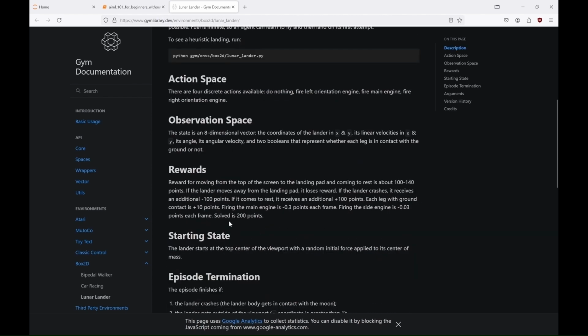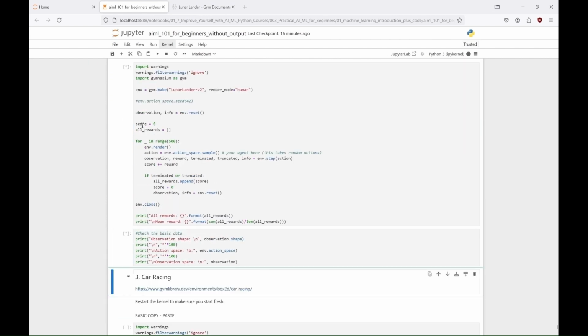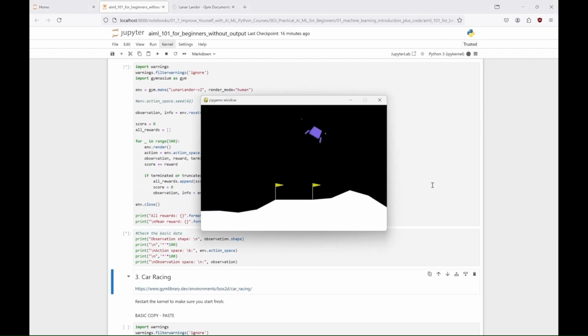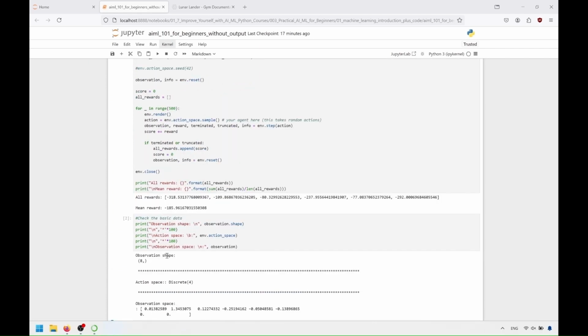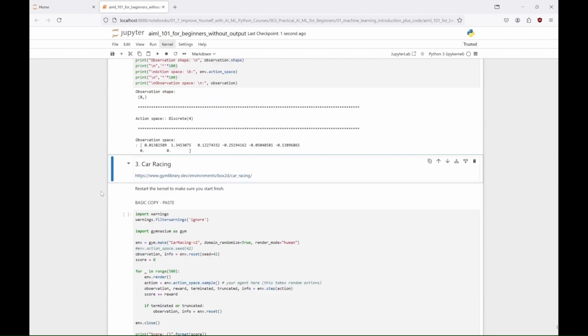In this example we create and run a Lunar Lander version 2 environment, where the agent takes random actions, accumulates rewards, and resets the environment after each episode ends, ultimately printing the total rewards for each episode and the mean reward across all episodes. In the car racing environment, the agent controls a rear-wheel drive car in a top-down racing scenario, where the track is randomly generated for each episode.